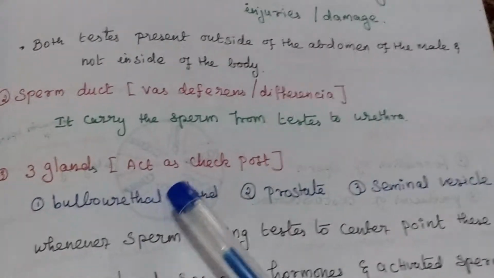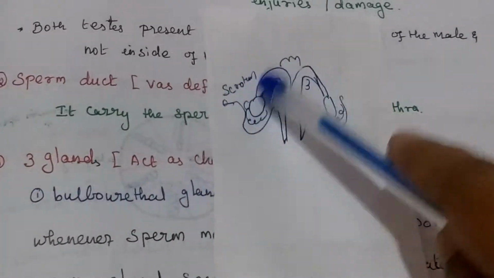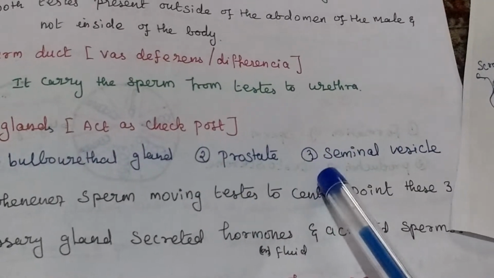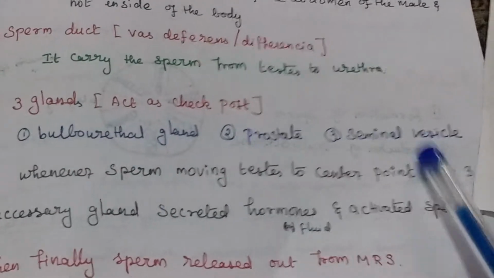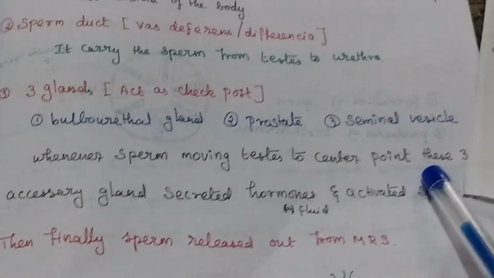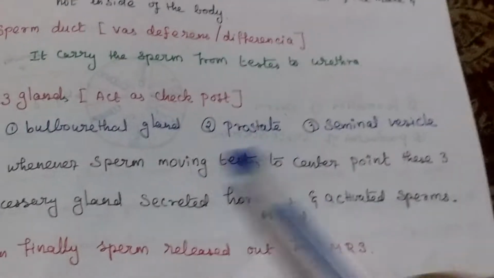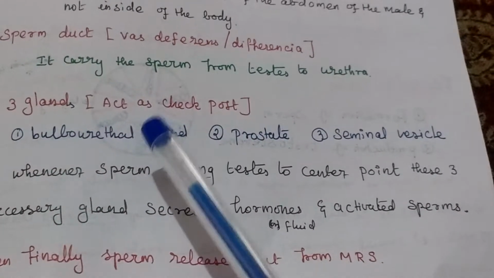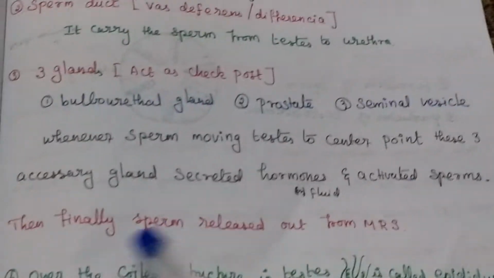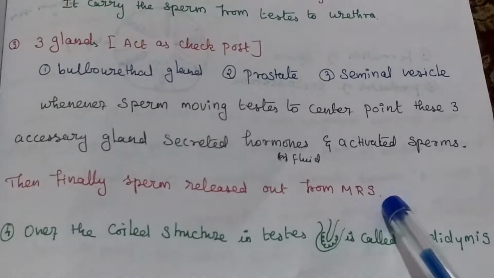Then the three glands act as a check post. This is the accessory gland. These three glands, 1, 2, 3. First one is the bulbourethral gland, second one is the prostate, third one is the seminal vesicle gland. Whenever sperm moves from the testis to the central point, these three accessory glands secrete fluid, which then activates the sperm. Before this, the sperm is inactive only. When it reaches these three glands, only after that does it become active. Then finally the sperm is released out of the male reproductive system.